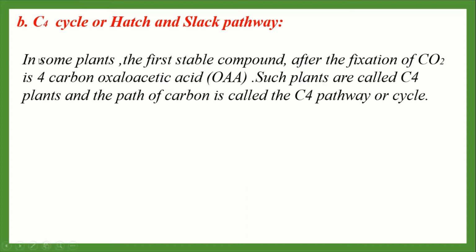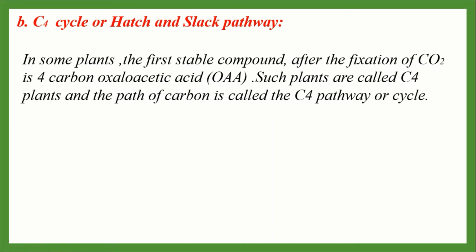In the C4 pathway, in some plants, the first stable compound after the fixation of carbon dioxide is 4-carbon oxaloacetic acid. So, such plants are called C4 plants and the path of carbon dioxide is called the C4 pathway or C4 cycle.